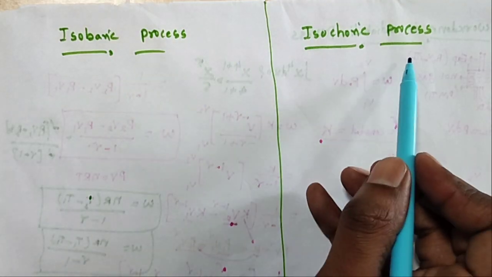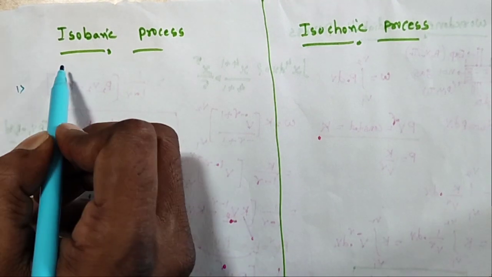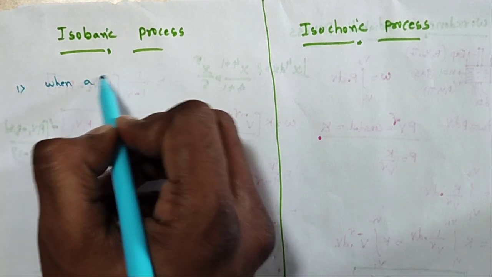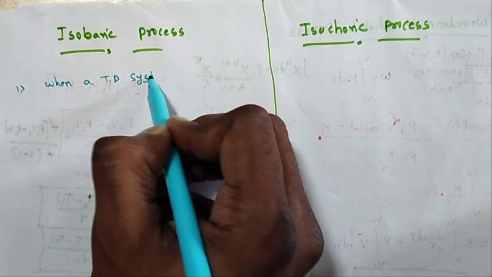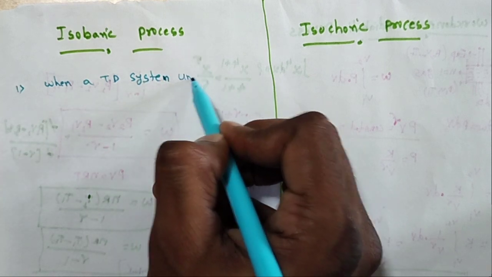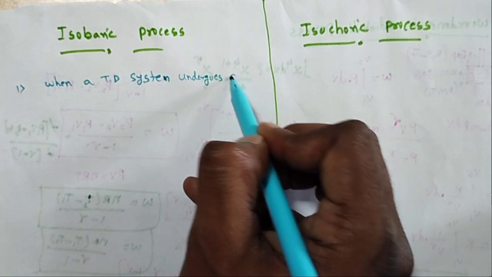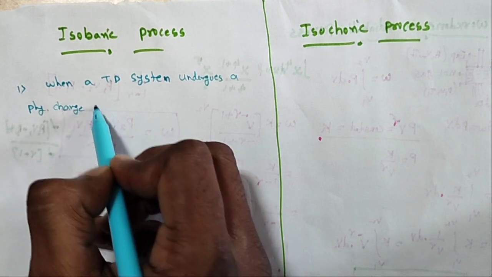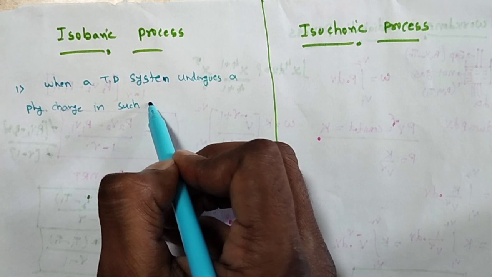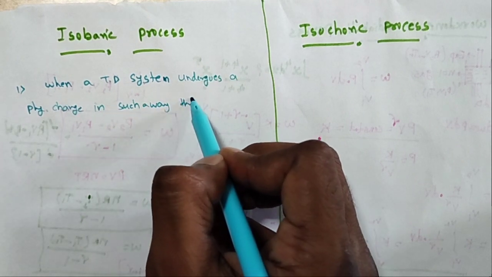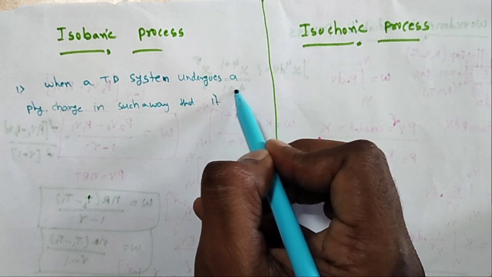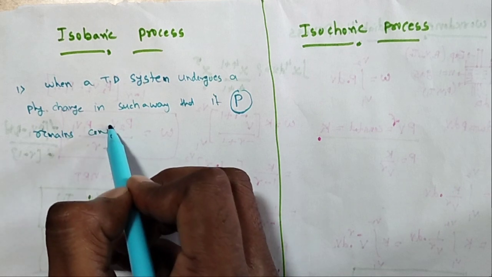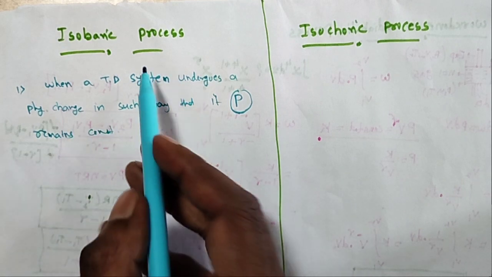Next, isobaric and isochoric process. So in the isobaric process, when a thermodynamic system undergoes a physical change in such a way that its pressure remains constant, then the change is known as isobaric.